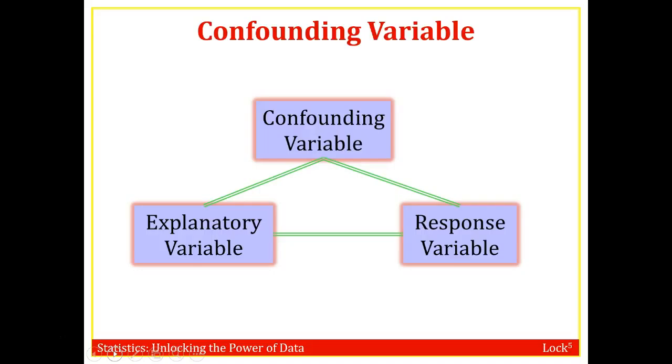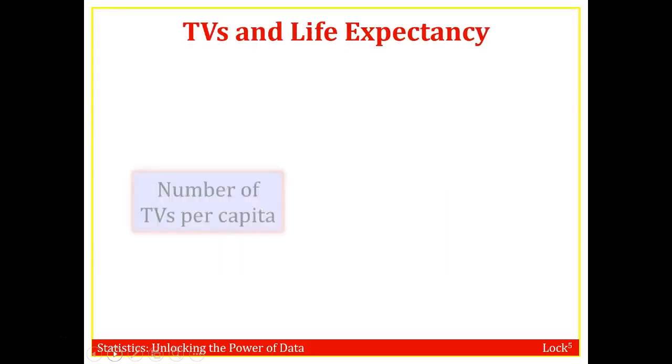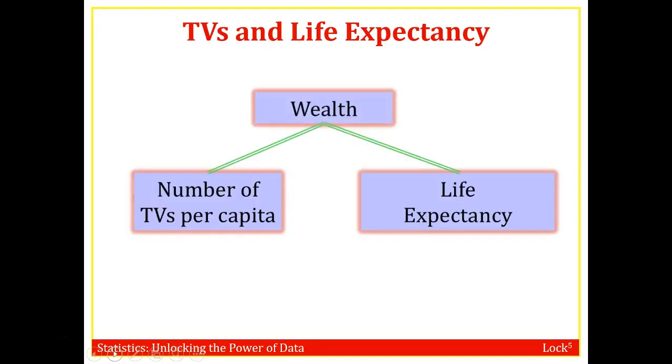For example, an explanatory variable might be sending more and more firemen to a fire. And the response might be the dollar damage. And they're highly associated. But there's a confounding variable. Yep, fire intensity. The more intense the fire, the more firemen are sent, and also the more damage the fire will do. Like TVs and life expectancy, wealth is our third variable that's driving the association between the two.